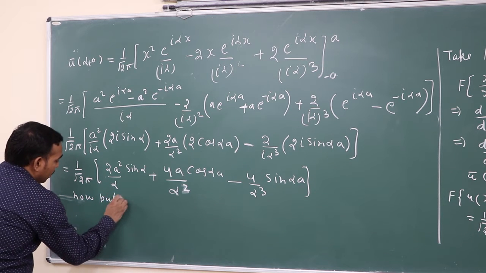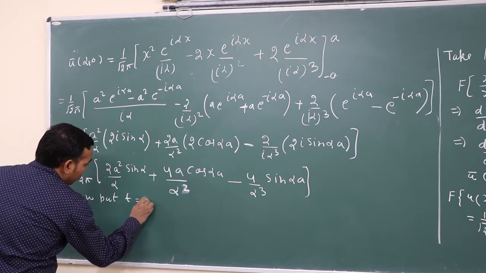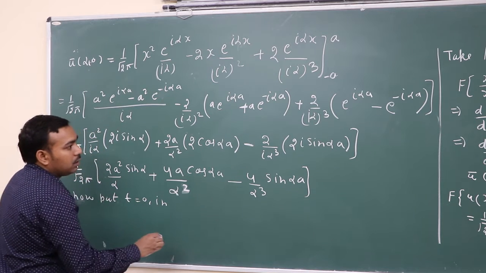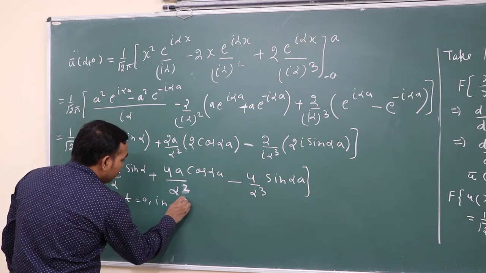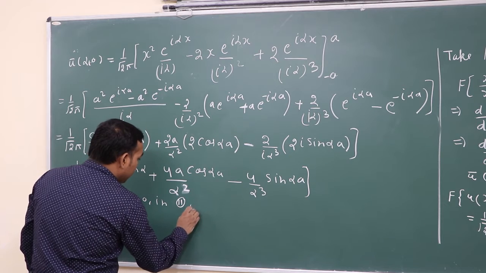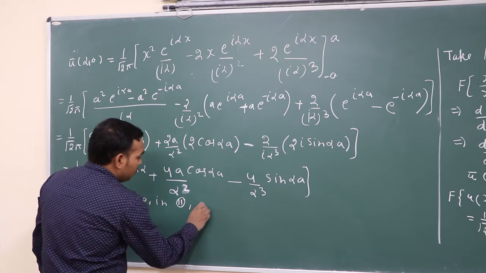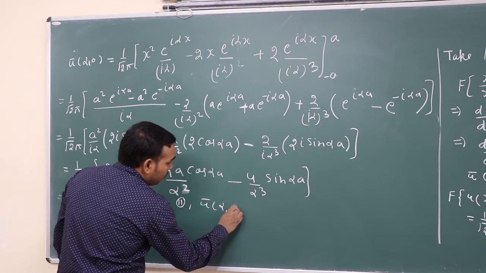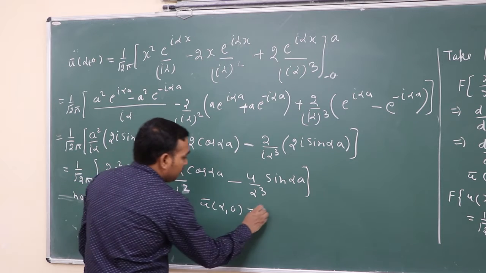Put t equal to 0 in equation number 2. We get u bar alpha 0 equal to C1.